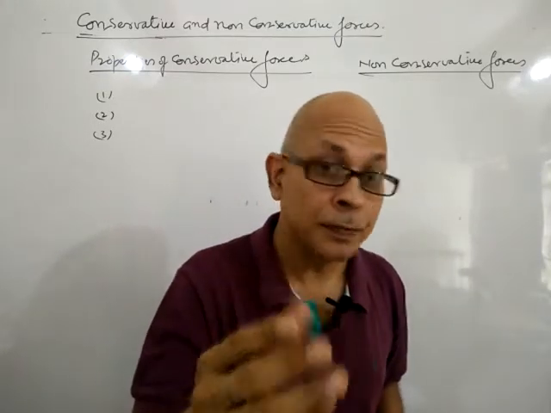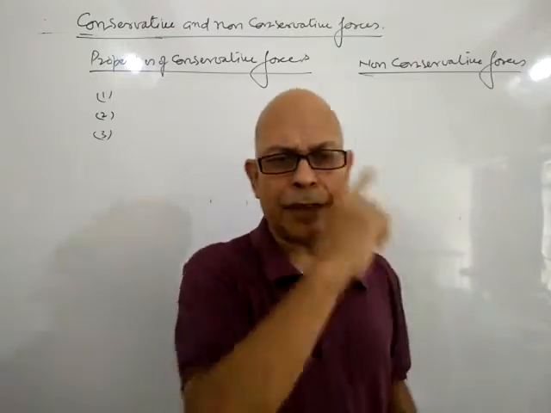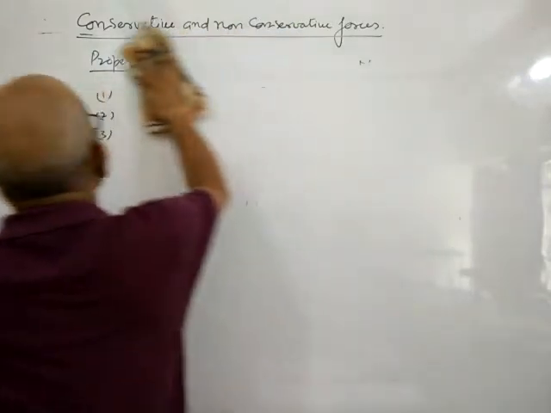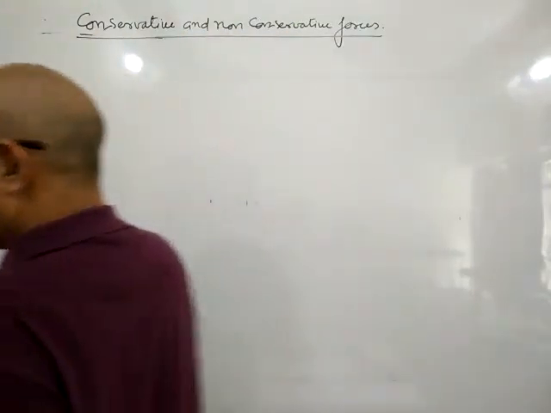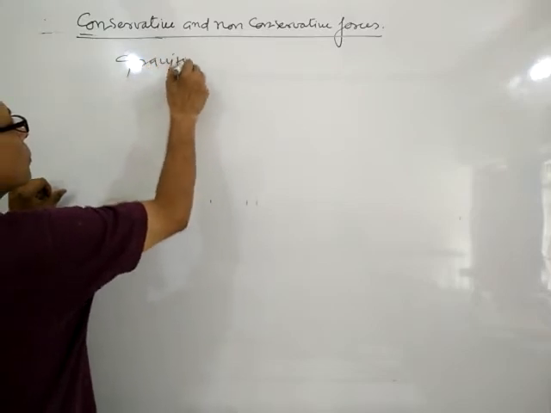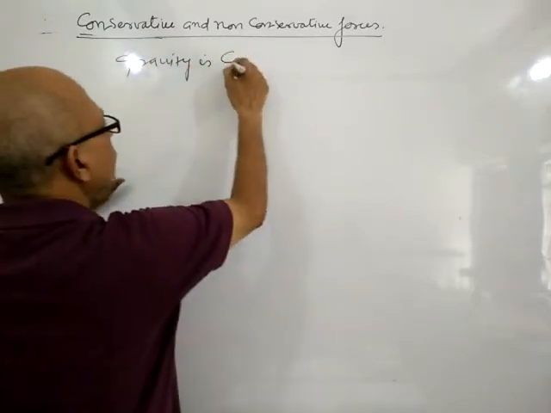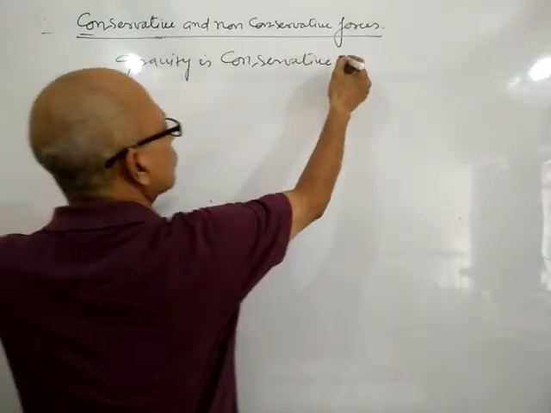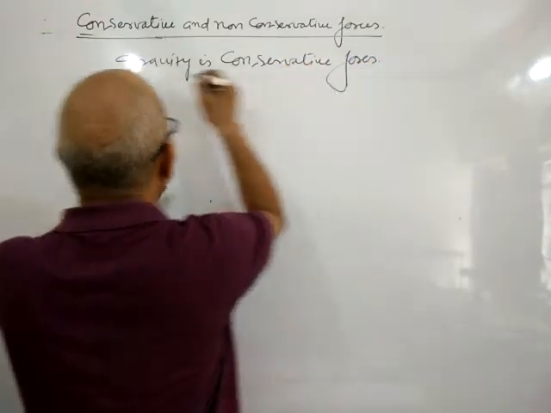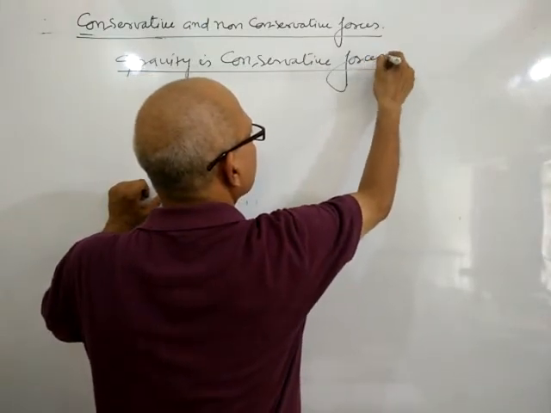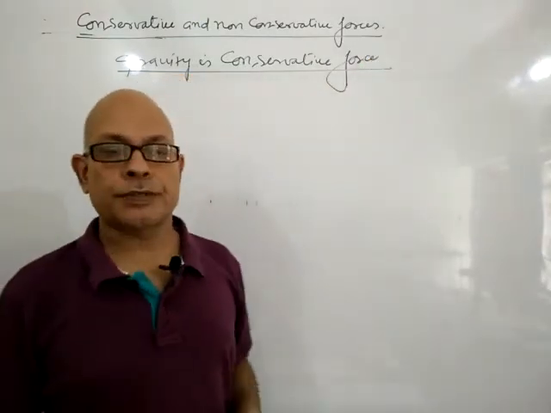Now we want to prove gravity is a conservative force.